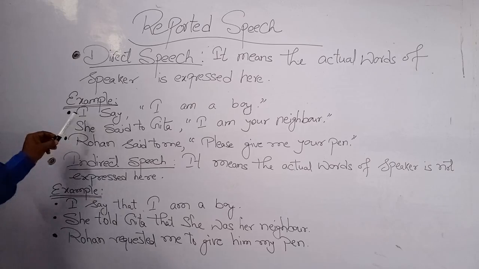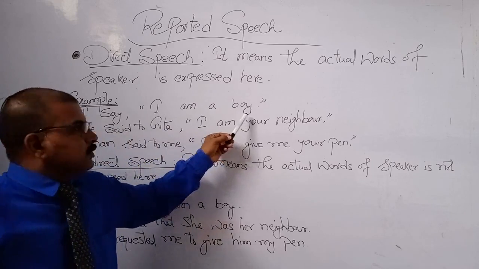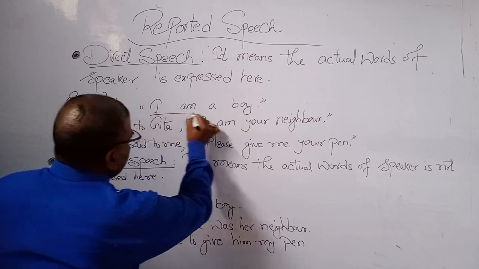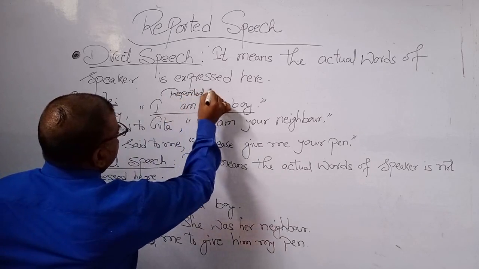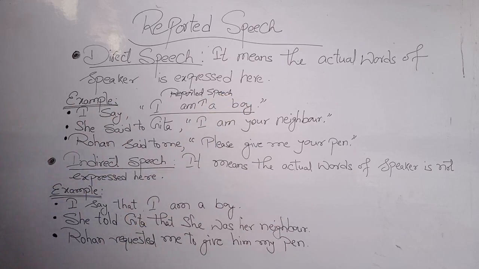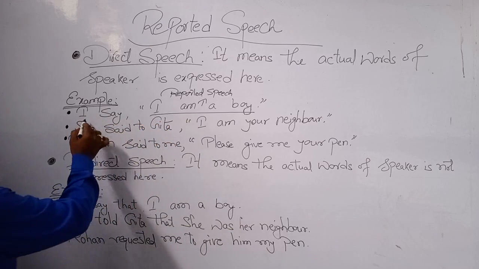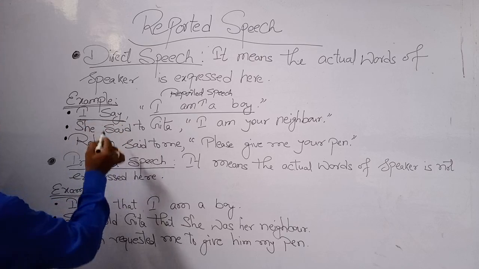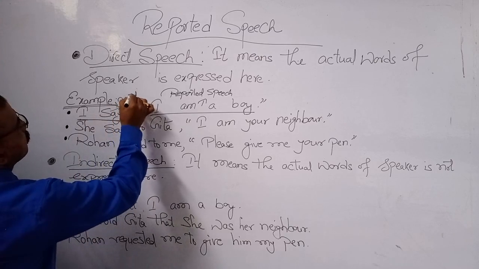Here the speaker is I and the actual words of the speaker are "I am a boy." The actual words of a speaker we call reported speech, and the verb apart from this group of words we call the reported verb.